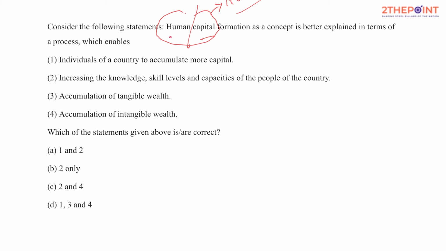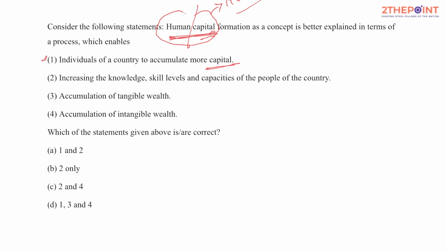But since this capital is preceded by a term called human capital, isn't it? Many times we categorize the labor force in terms of skilled labor force, semi-skilled, unskilled, isn't it? So the skill required to perform a particular job is what gives the potential to earn a certain amount of income to that particular person. So what ideally could be considered human capital? Now let's look at the first statement: human capital formation is a concept better explained in terms of a process which enables individuals of a country to accumulate more capital. Here the capital is not referring to physical capital, it is referring to the individual's human capital. So this doesn't seem to be the right answer.